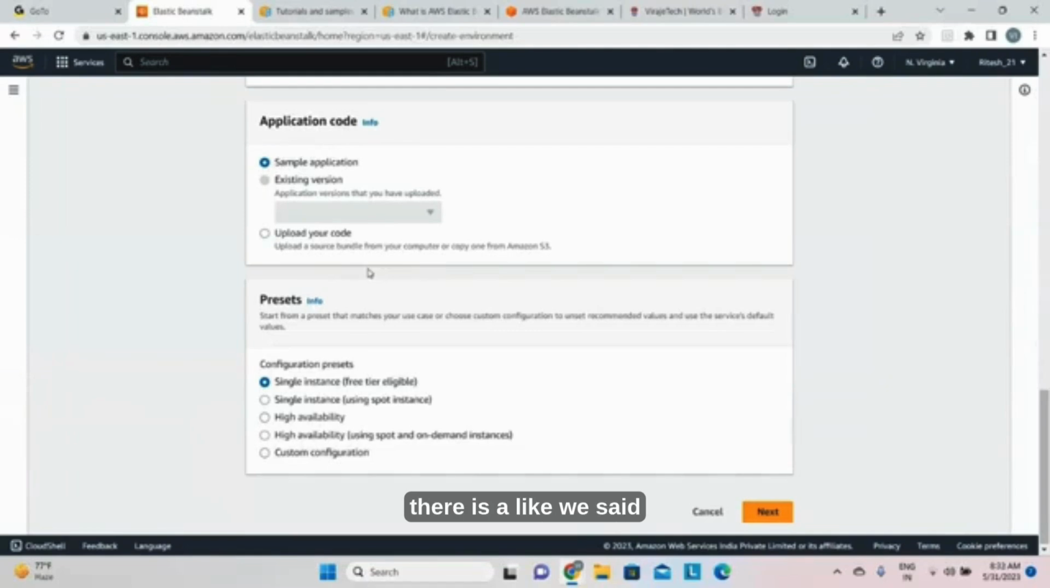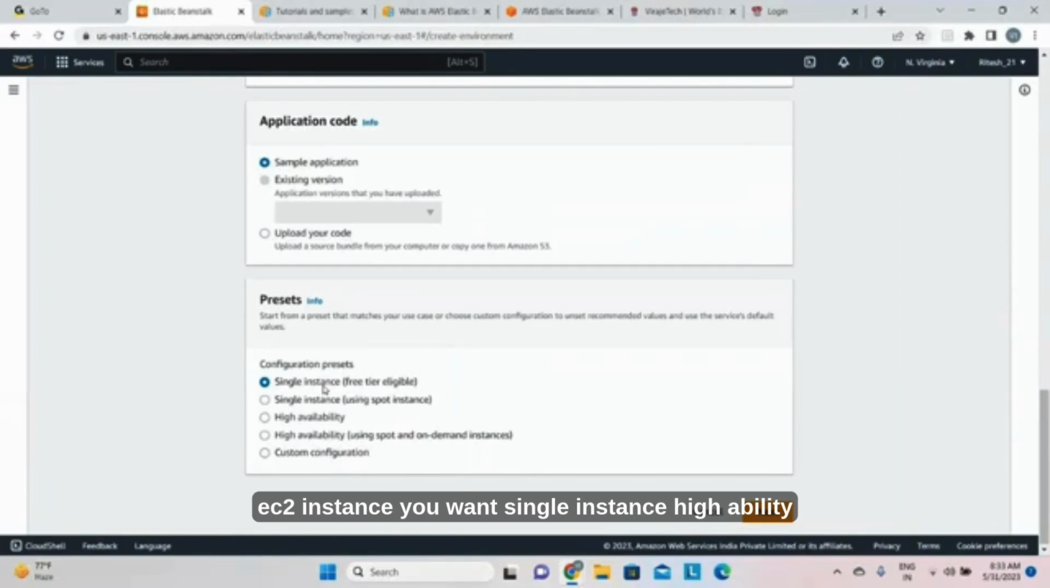Okay, now there is a preset. You want a single instance, free tier eligible, single instance, high availability using the spot and on-demand instances, or custom. So this is the newly added feature called presets. Okay, so they are asking you which server you basically want, which EC2 instance you want, single instance, high availability. So suppose that you are selecting high availability, you can use that. Single instance you can use that. Go to this next.